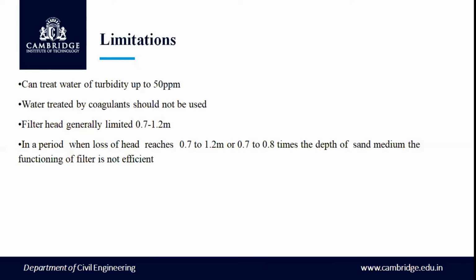Limitations of the slow sand filter. The limitations of the slow sand filter. It can treat the water of turbidity up to 50 ppm. Beyond the 50 ppm turbidity, water cannot be treated in slow sand filter. The water treated by coagulants should not be used here because the biological activity is hindered here. The filtered head is generally limited to 0.7 to 1.2 meter.